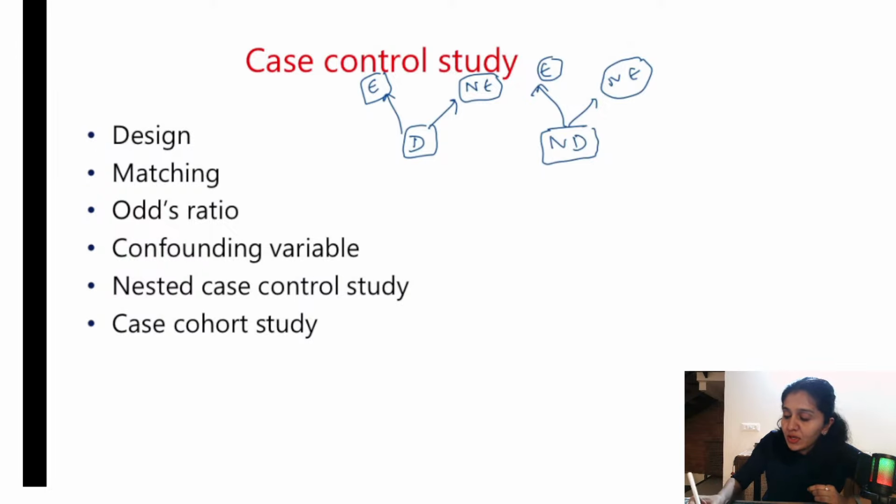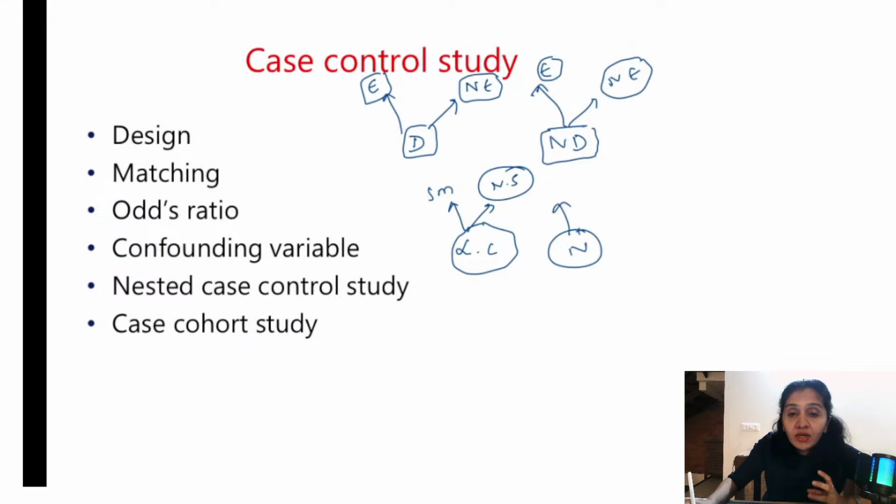So an example for this is, if I have to look for the association between smoking and lung cancer, and I am doing a case control study, lung cancer patients will be my cases, right? And I'll go back in time and ask if they were smokers or not. Similarly, in the non-deceased group, that is those who do not have lung cancer, I'll go back and ask if they were smoking.